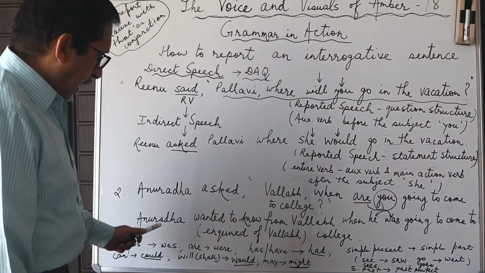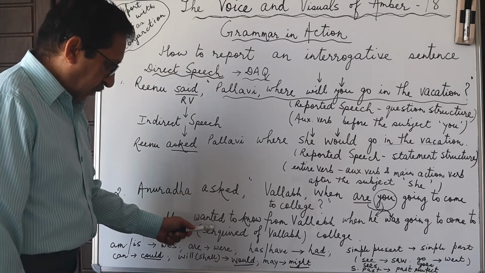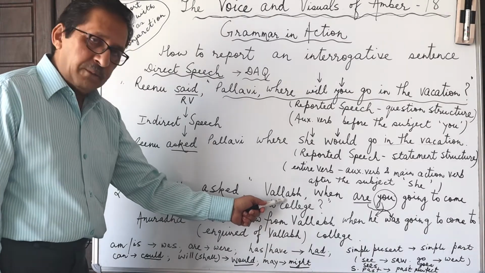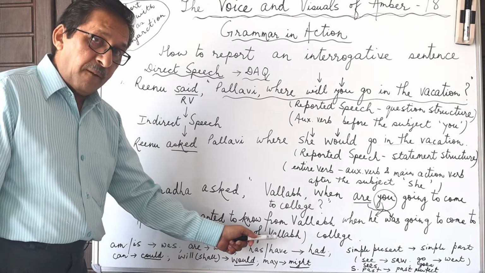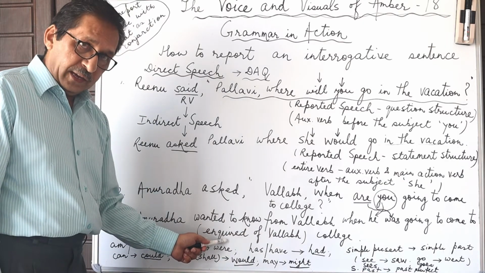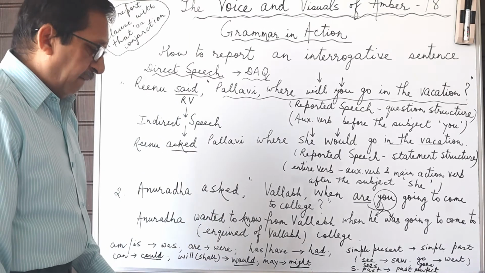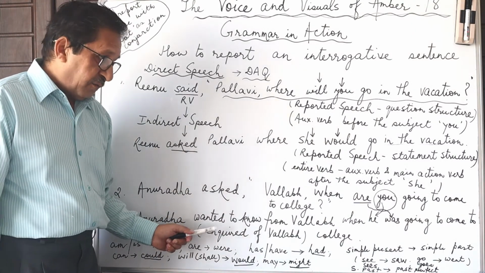Okay? So Anuradha asked, it could have been asked, it could be inquired of Vallabh, because the person being spoken to is mentioned, therefore we use "of Vallabh" after "inquired". So Anuradha inquired of Vallabh, or Anuradha wanted to know from Vallabh.